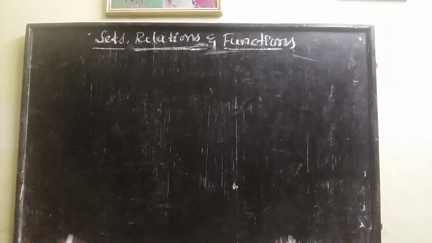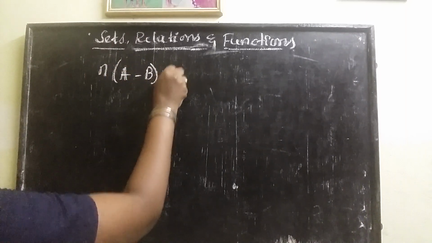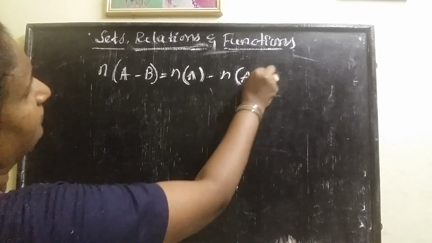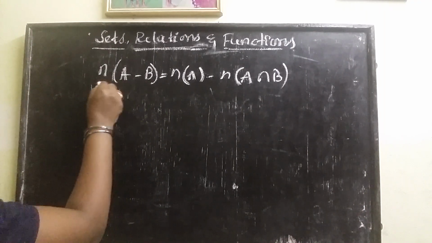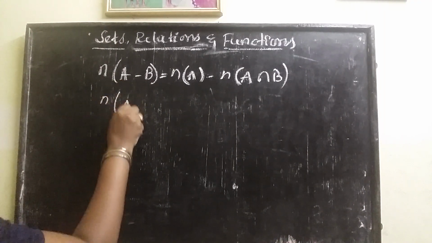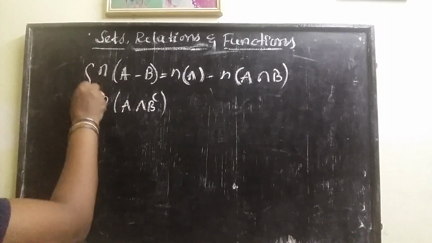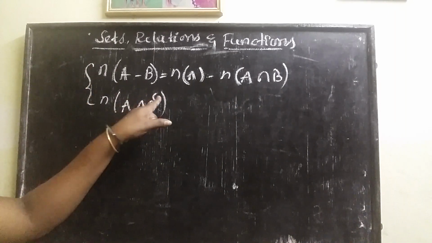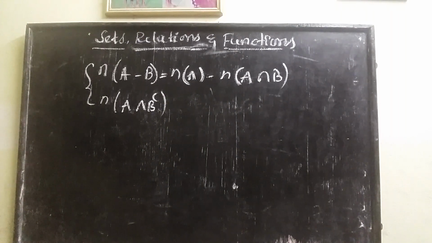And two more important formulas: n of A minus B. n of A minus B is nothing but n of A minus n of A intersection B. Like this, they can also ask A intersection B complement. Both are the same. n of A minus B and n of A intersection B complement: the answer is n of A minus n of A intersection B.